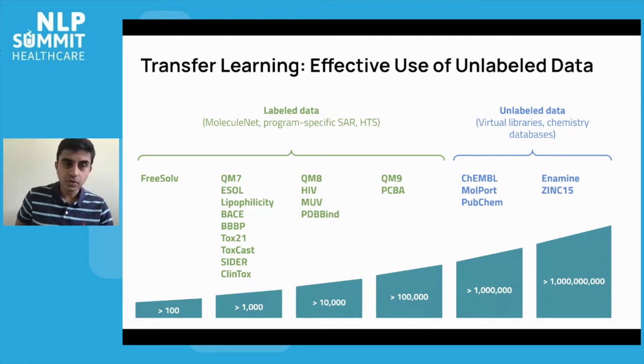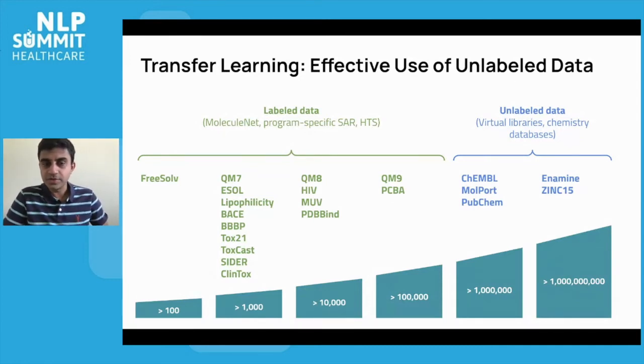This means that even the largest datasets with labels are in the hundreds of thousands of data points. Whereas if you go to unlabeled data, that is just repositories of molecular structures, you're able to get much larger datasets. There are collections of synthesizable molecules that range in the millions, even the billions. So one question here, of course, is: is there a way to leverage this large volume of unsupervised data to augment the power of our smaller labeled datasets?